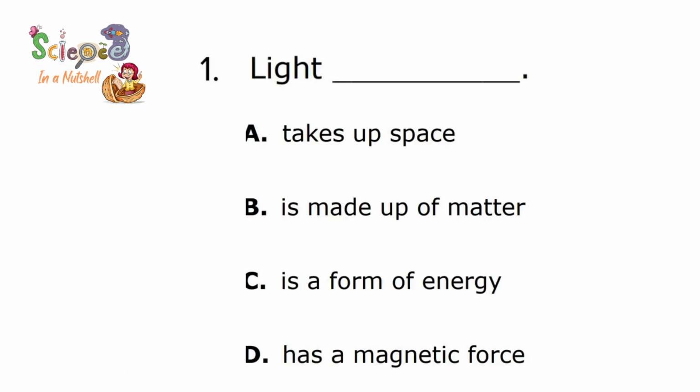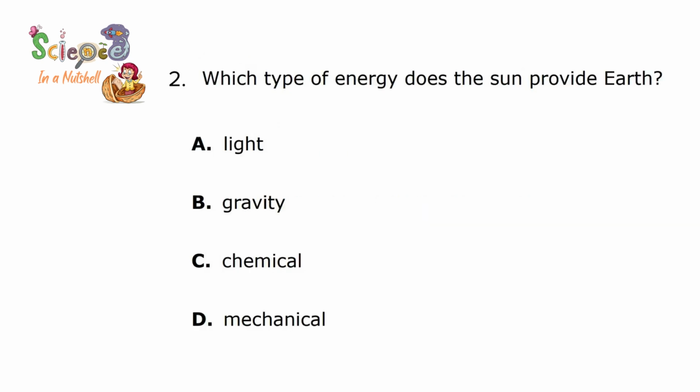That's right. Now the second sheet of light and sight. Question number 1. Light takes up space, is made up of matter, is a form of energy, has magnetic force. Light is a form of energy, a form of visible energy. Question number 2. Which type of energy does the sun provide the earth?